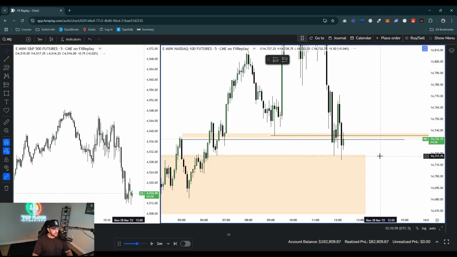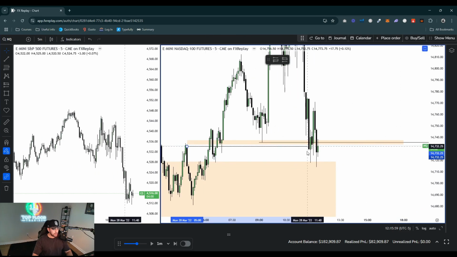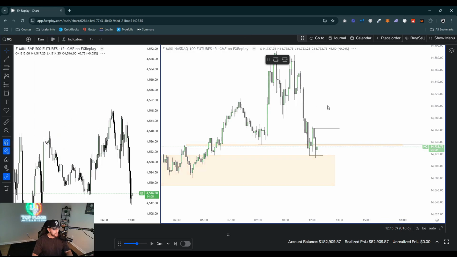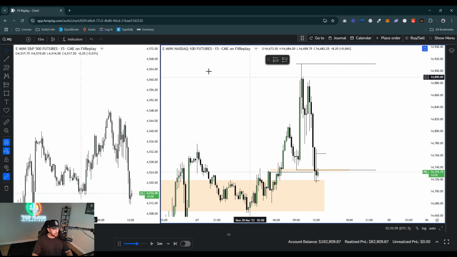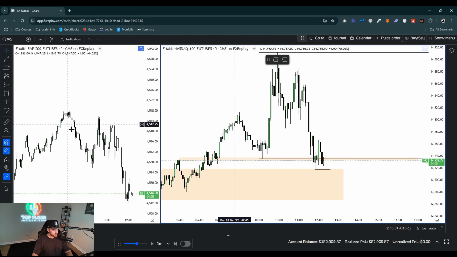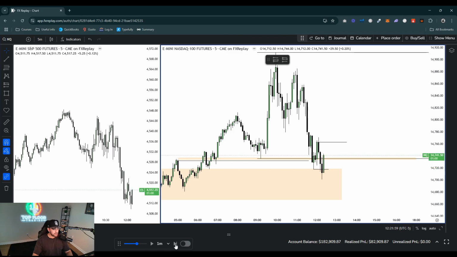All right, so let's go to the 5-minute. 1 hour OB right here getting tapped into, 1 hour fair value gap. We just swept this here at the end of this macro here. So our CISD would be right here on the 5-minute. And on the 15, since we're hitting that 4 hour, it would be all the way up here. But since we're trading a 1 hour CRT, again, we want to use time frame alignment with that as well. So we would be looking for an entry on the 5-minute if we're trading a 1 hour CRT, okay?